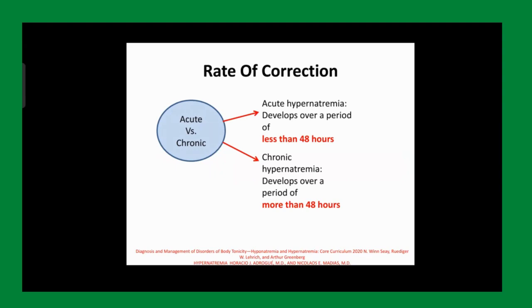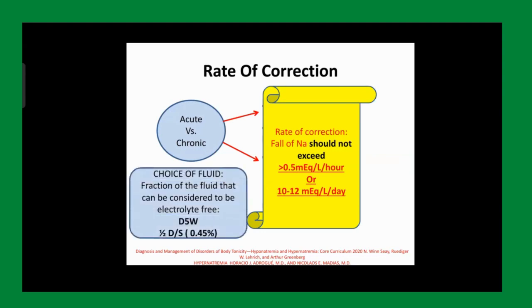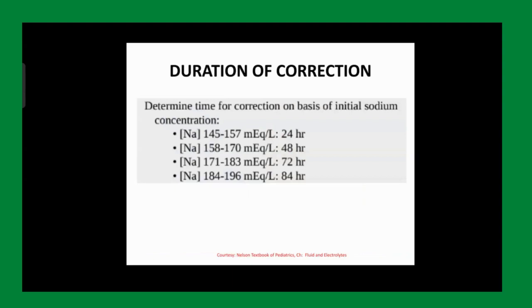And next, please. Your rate of fluid correction should not exceed 10 to 12 milliequivalents per liter per day. Okay. And your choice of fluid will always be an electrolyte-free fluid. You do not need to give electrolyte concentrated fluid. Okay. Next, please. Nelson has beautifully given the correction duration, we can always follow this. Based on your sodium range, you can correct it accordingly, but remember to replace ongoing losses.